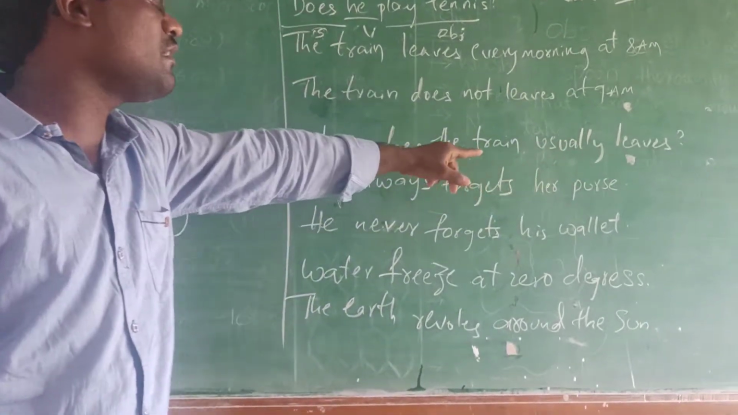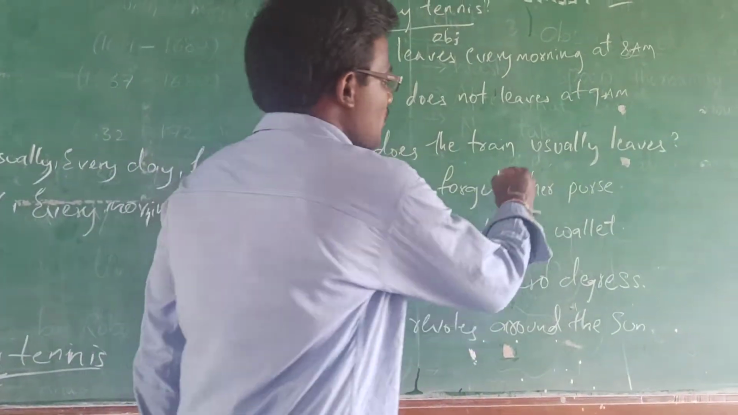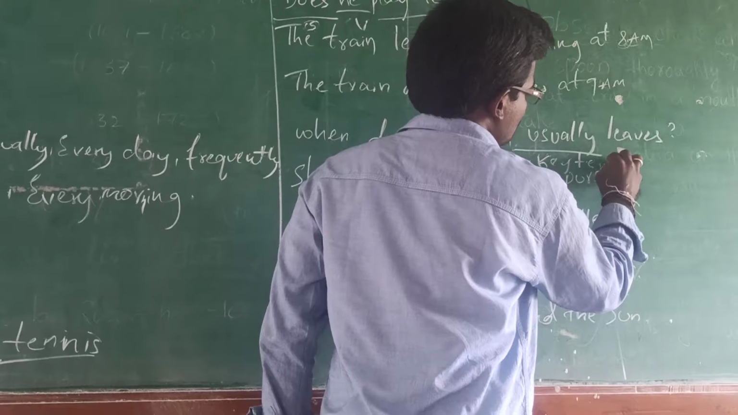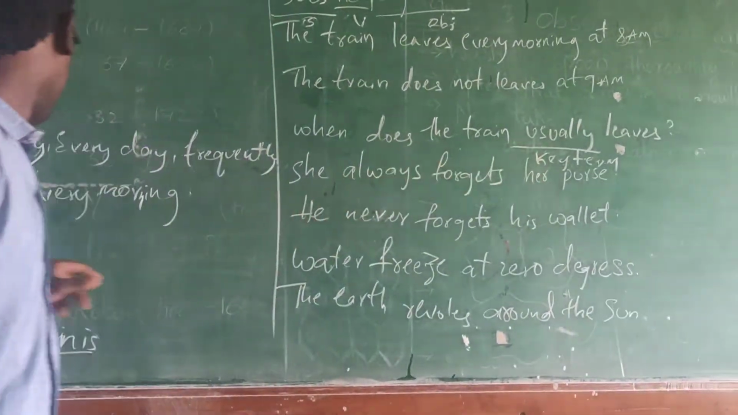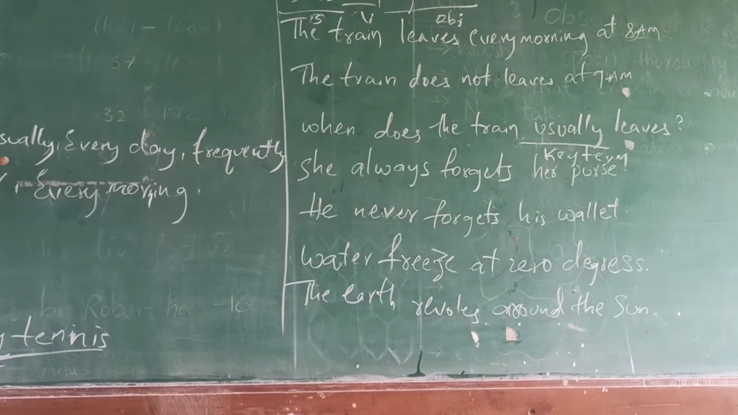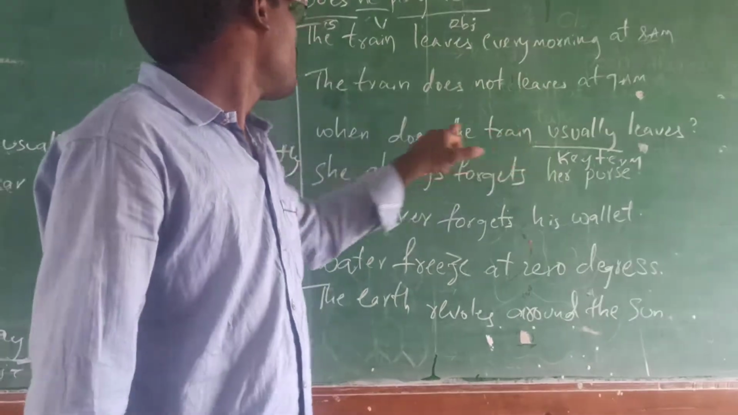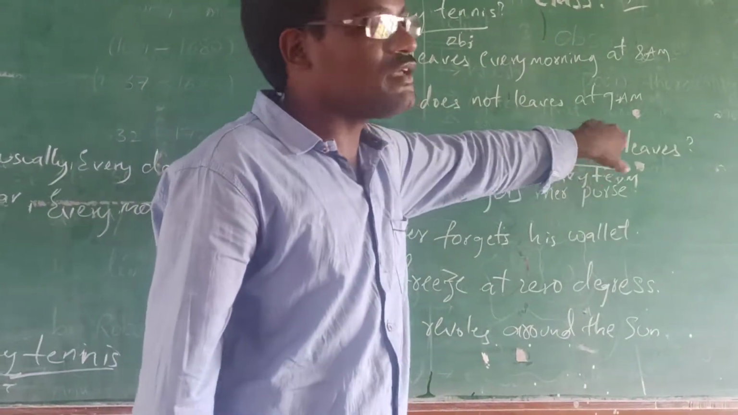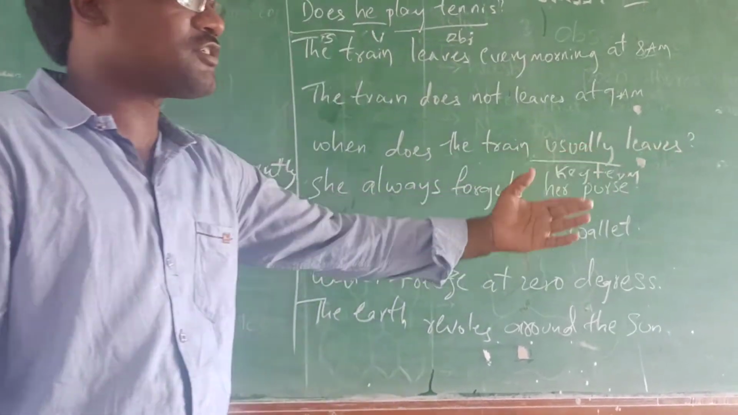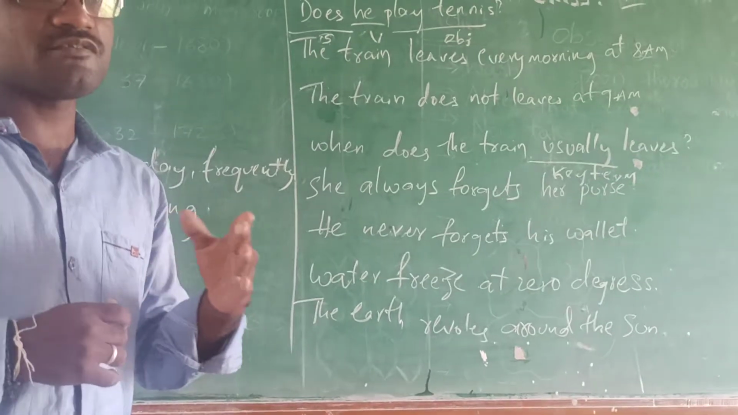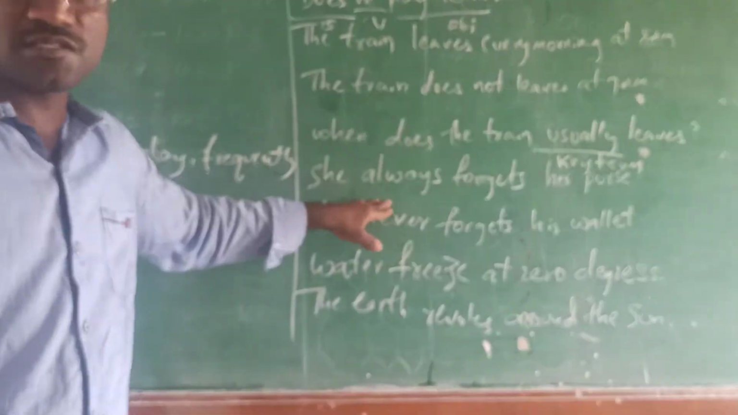When does the train usually leave? Have you found any key terms here? Here, usually is a key term which is used here. Already we have it in the examples. When does the train usually leave? Means he is asking a question of someone, asking when the train usually leaves at normal timings.